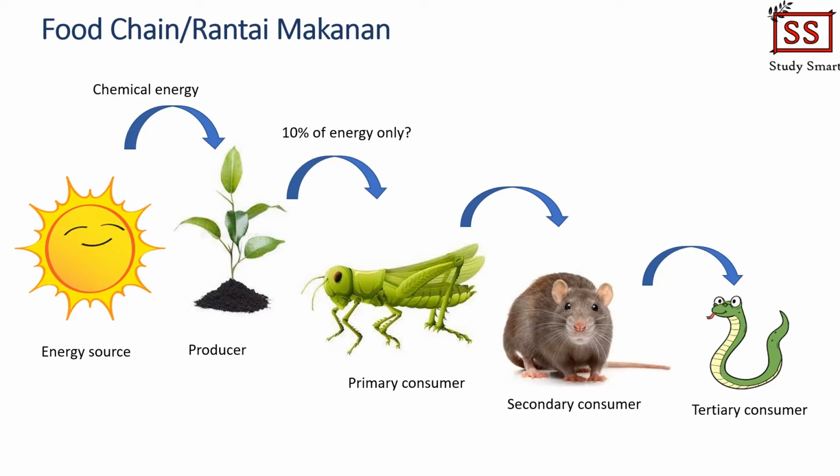So by now you can figure out that the organism with the most amount of energy in a food chain will be the producer, as it is getting energy directly from the sun, while the organism with the least amount of energy will be the tertiary consumer, because it is getting only the available energy from the secondary consumer.